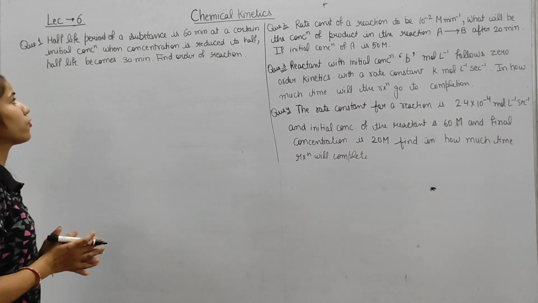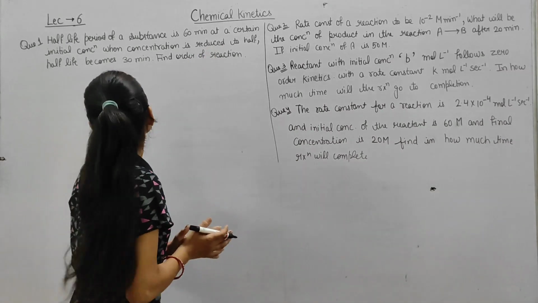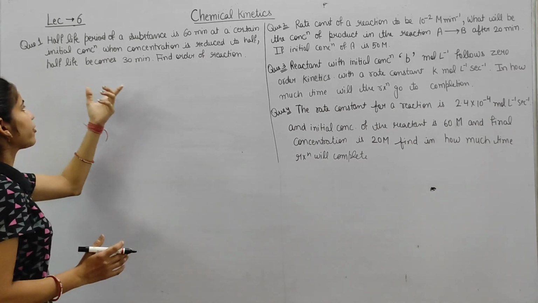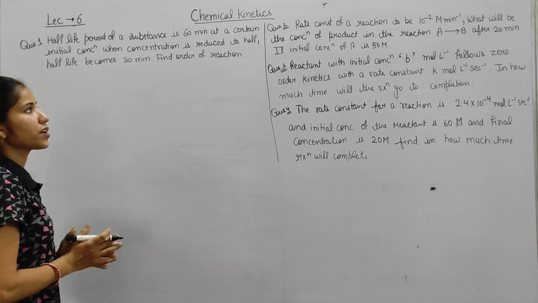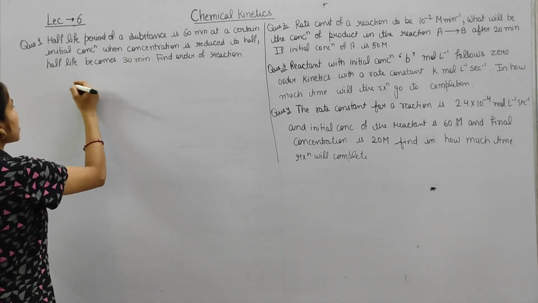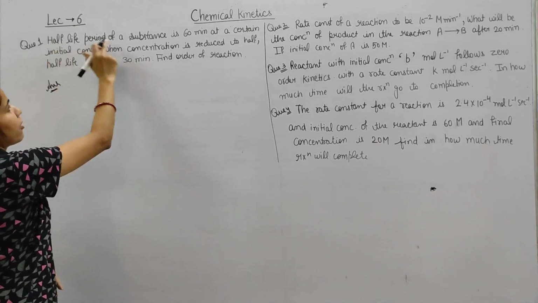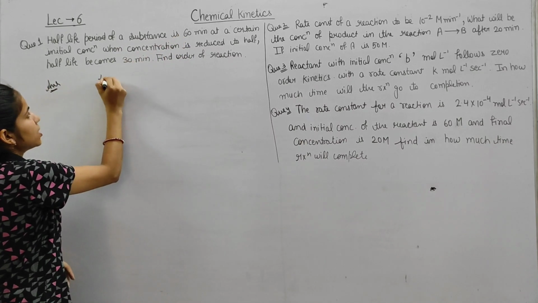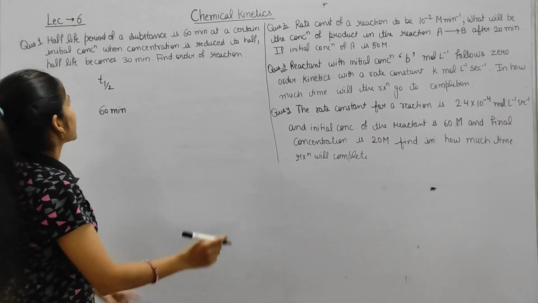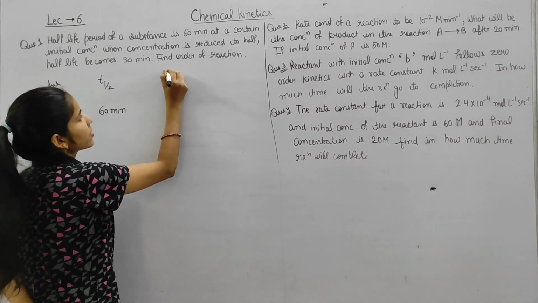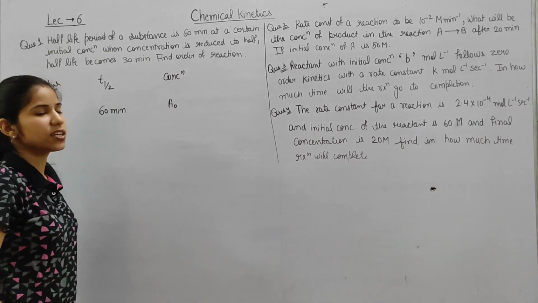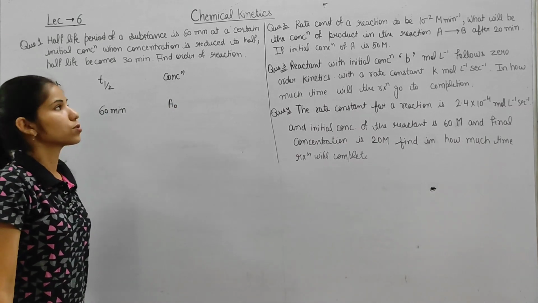So first question: half life period of a substance is 60 minutes at a certain initial concentration. When concentration is reduced to half, half life becomes 30 minutes. Find order of reaction. So we have to find out the order of the reaction here. What is given? Half life period of a substance is 60 minutes, so T half is 60 minutes, and the initial concentration we consider here is A naught.